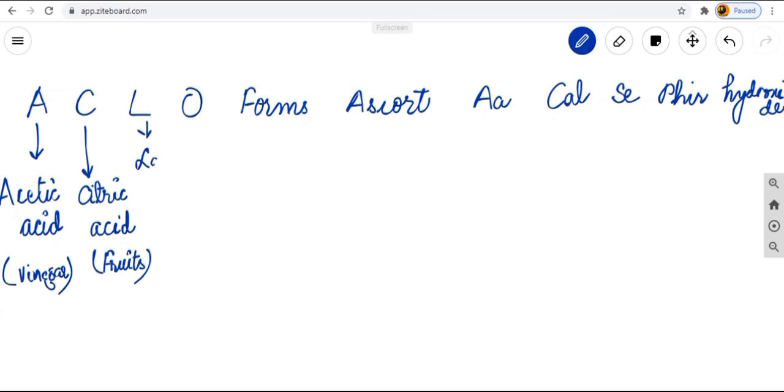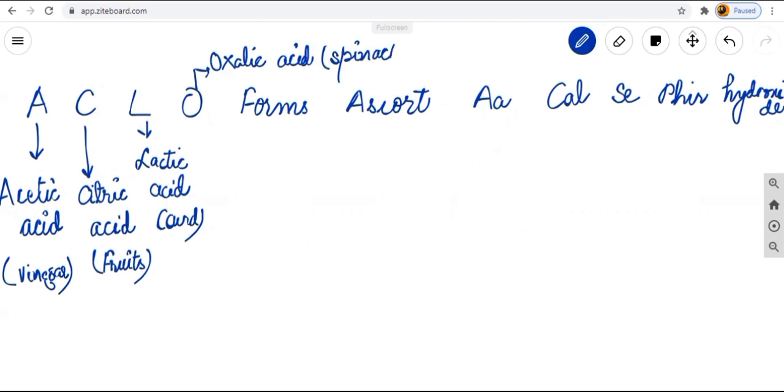Next one is L. L stands for lactic acid, and it is always found in curd. Next one is O. O stands for oxalic acid, and this oxalic acid is always found in spinach, palak. I have told you before also, spinach.